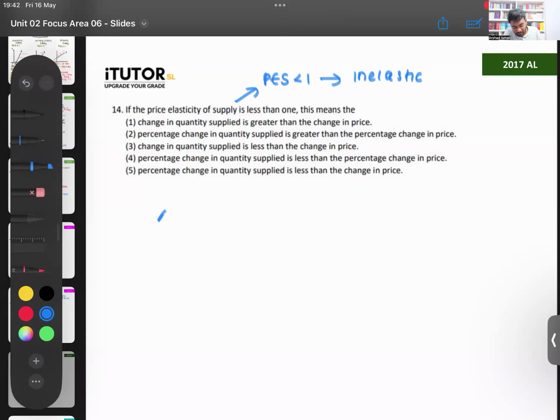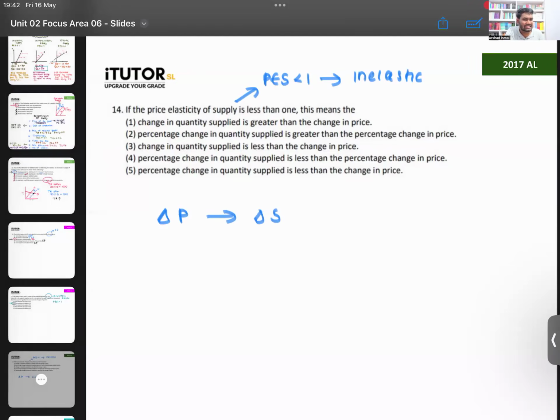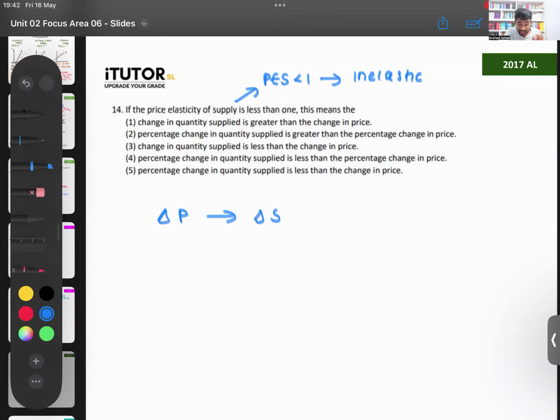When your price changes, will your supply change by a bigger percentage or a smaller percentage? What does inelastic supply mean? Supply will change, but it will change by a smaller proportion or a smaller percentage.